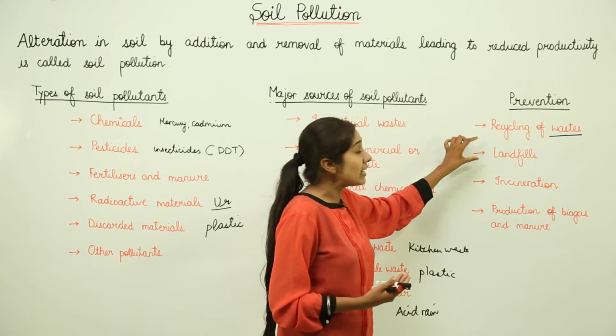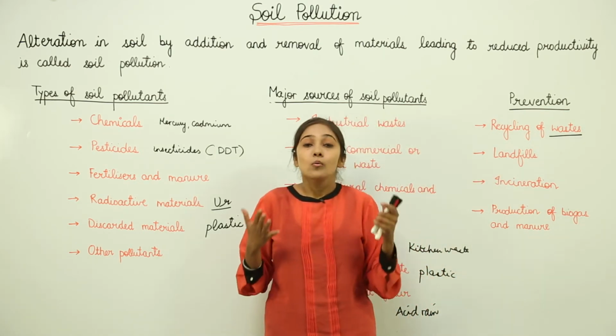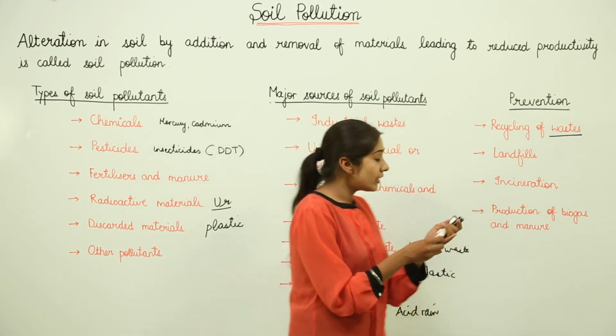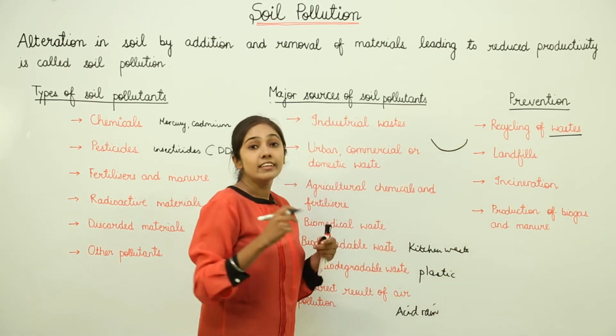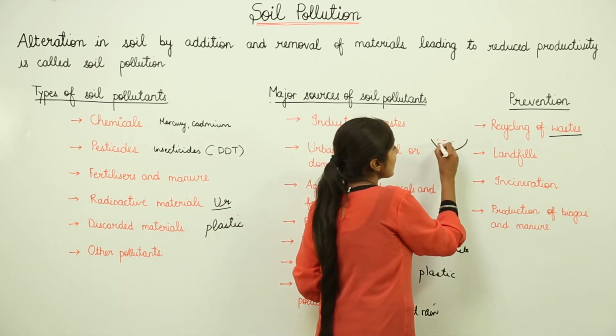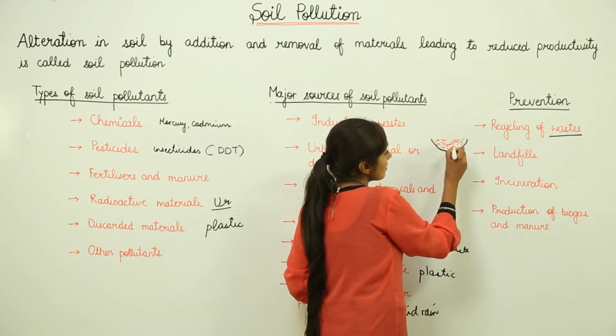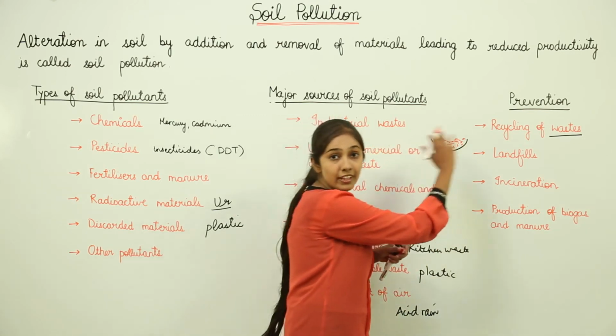The next way to prevent soil pollution is landfills. Now what is a landfill? When there are low-lying areas, for example, an area which is low-lying, these low-lying areas can be filled up with the waste that is being generated. So what happens? There are two benefits of this. The first benefit is that these low-lying areas get filled up.